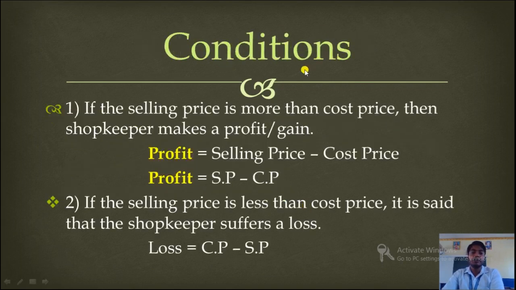Now how to find out profit and loss? For that we have two conditions. Condition number one, if the selling price is more than cost price, then the shopkeeper makes a profit or gain. That means if selling price is more than cost price, then there will be profit.